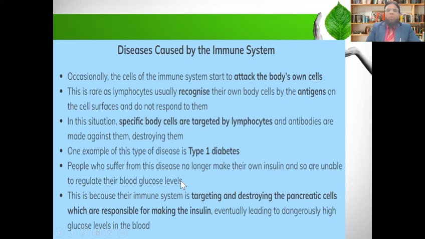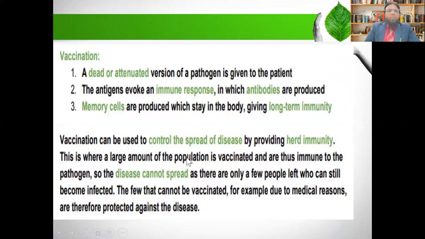You know very well that when the level of sugar becomes high in the blood, the pancreas secretes insulin, and this insulin lowers the level of glucose. But in this disease, the insulin is not secreted, or it's not working. This is because their immune system is targeting and destroying the pancreatic cells, which are responsible for making insulin. So this disease we call type 1 diabetes.